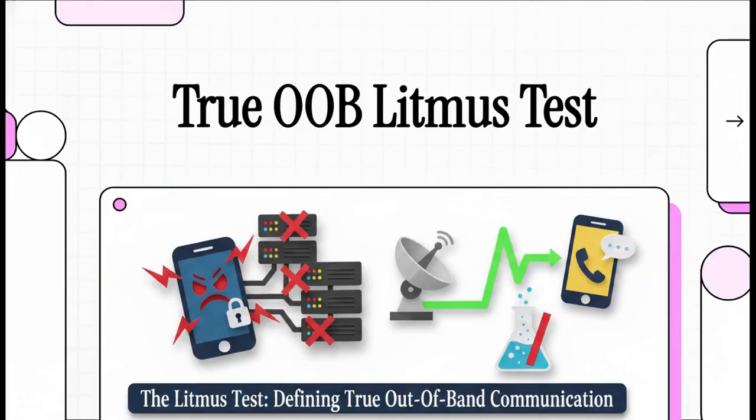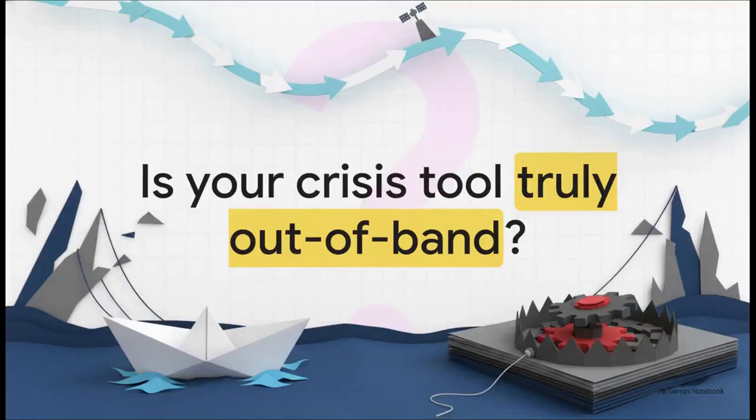Today, we're unpacking an incredibly vital topic, the litmus test, defining true out-of-band communication. We're going to dive right into exactly what separates a real, reliable emergency lifeline from a super dangerous illusion. Okay, so let's tackle this critical question head on. Is your crisis tool truly out of band, or is it literally just a feature of your compromised estate, wearing a clever little label? Honestly, it is a terrifying moment when IT leaders realize their emergency backup plan is firmly tethered to the exact system that is currently sinking.